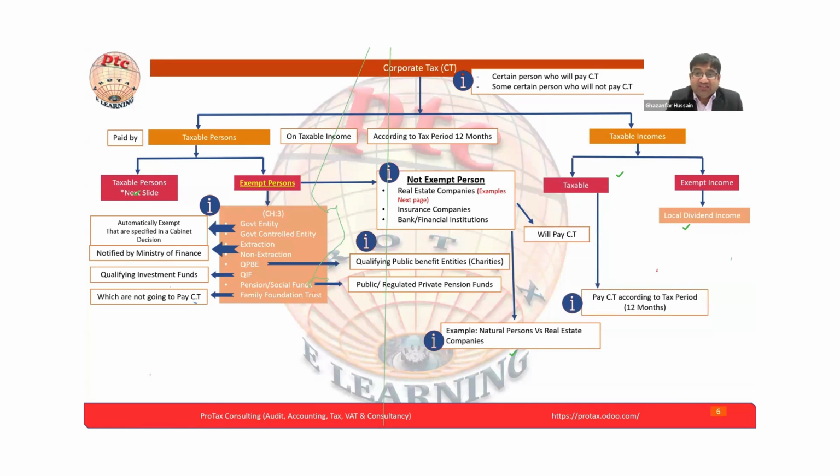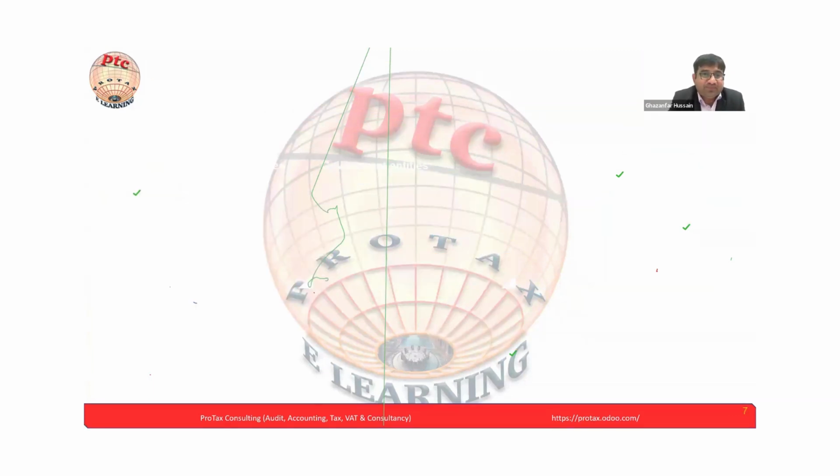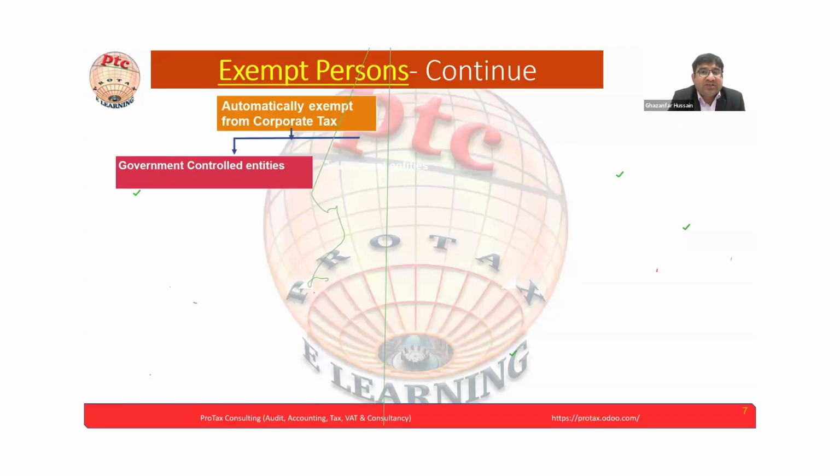Now the other is the taxable income. Taxable income will pay the corporate tax according to the tax period, that is 12 months. Now let's move to the next, the exempt person detail. Again, the exempt person detail, I have linked the exempt person here. This is also important, because you can see on my screen that the link is appearing over there.